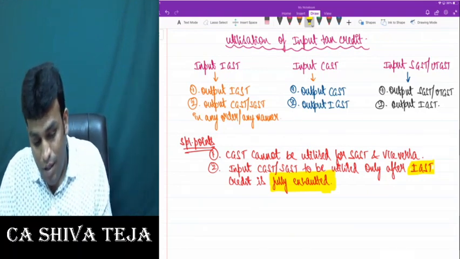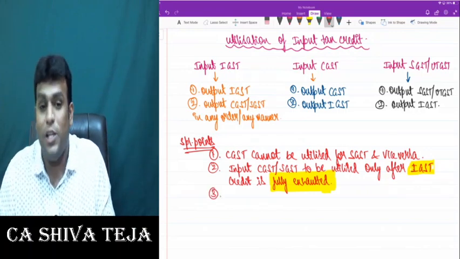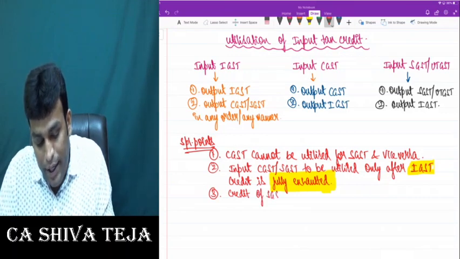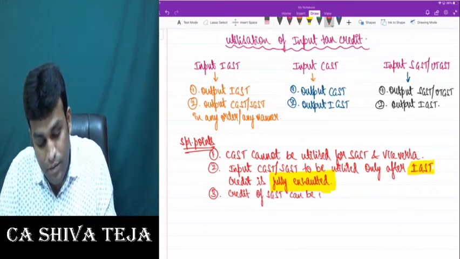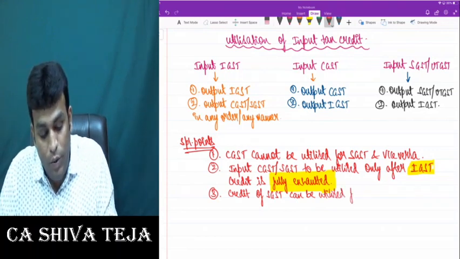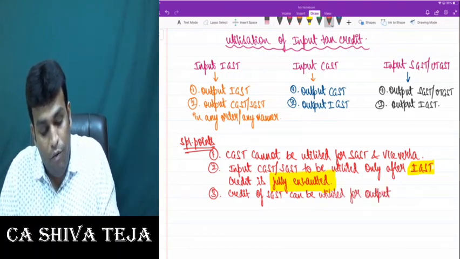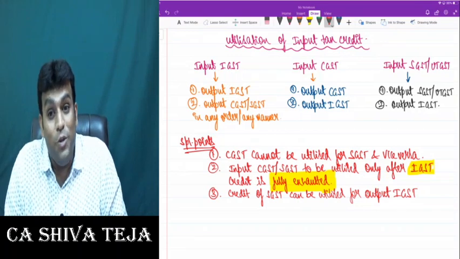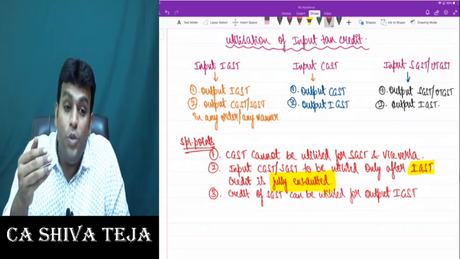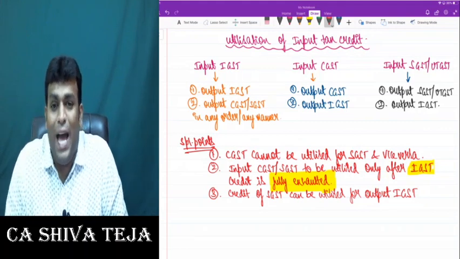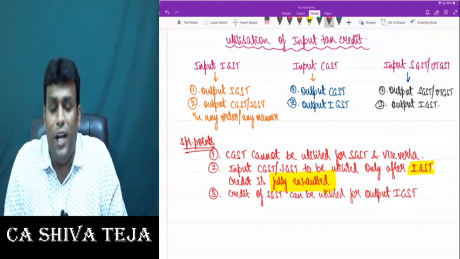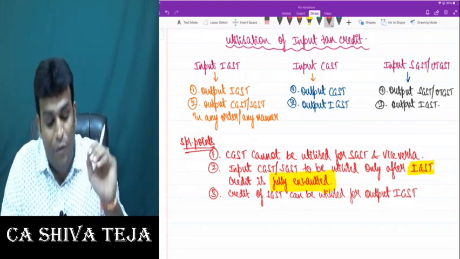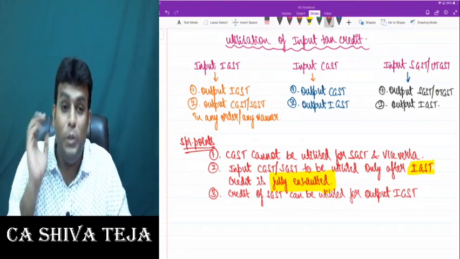We also have a third special point, which says that credit of SGST can be utilized for output IGST. Friends, do we agree that SGST credit we can use for output IGST? Come on, reply. Can I use SGST credit for output IGST? 100% the answer is yes. But one point you need to keep in mind is that credit of SGST can be utilized for output IGST